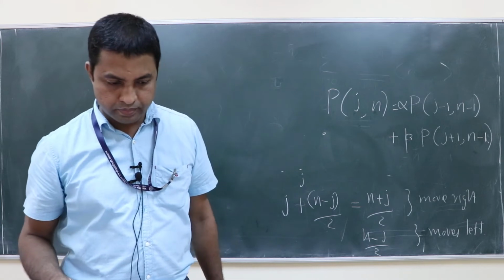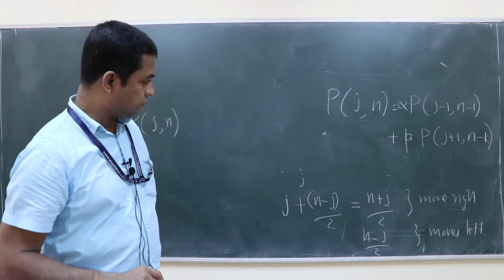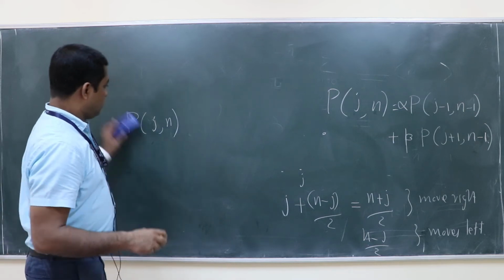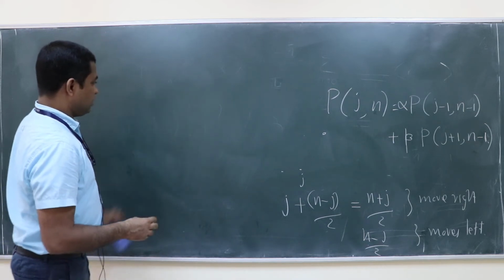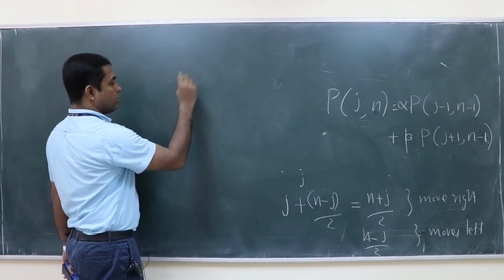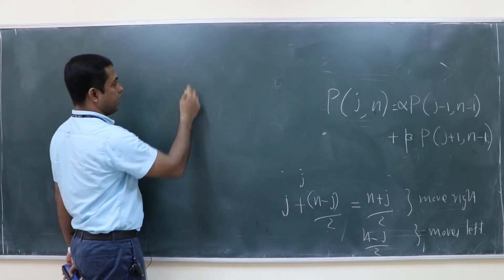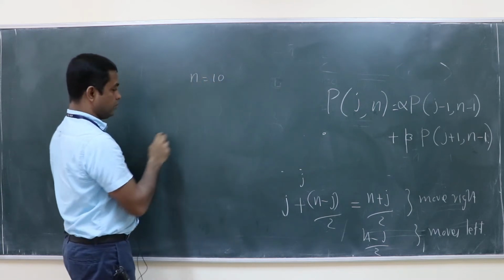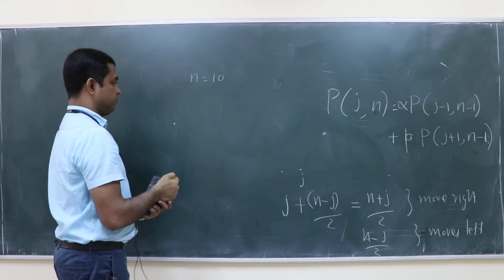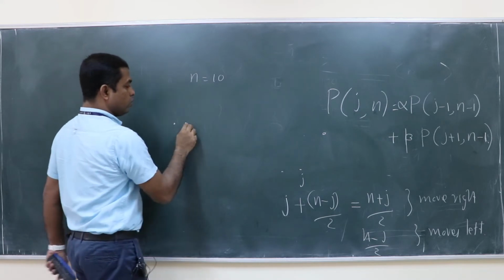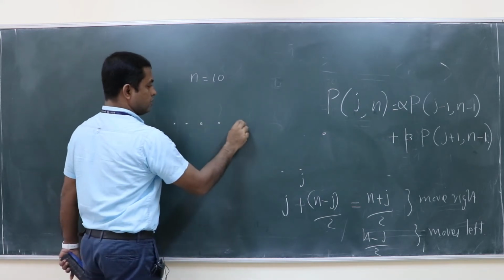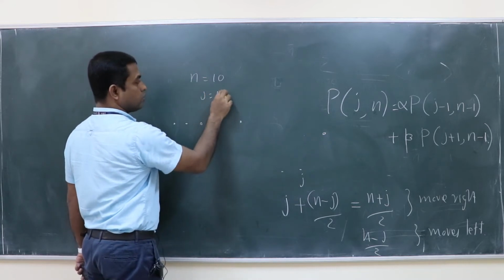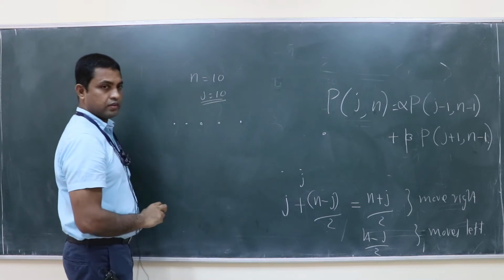Can you explain this j plus n minus j plus step? Okay, I'll do that once more. For example, let us take n is equal to 10. And you are now looking at the site j equal to 10.